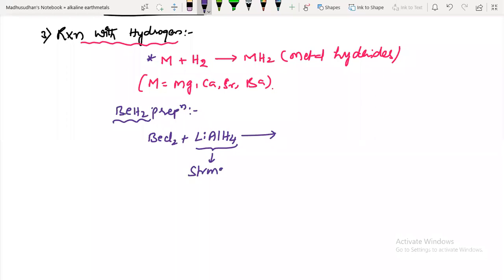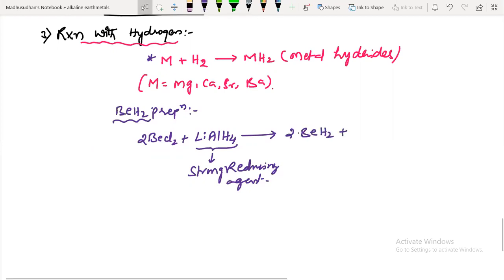It is a strong reducing agent. So you will get 2 moles of beryllium hydride, along with some byproducts. Your main important compound is this. This is the actual product. Beryllium hydride is prepared by reaction of beryllium chloride with a strong reducing agent.